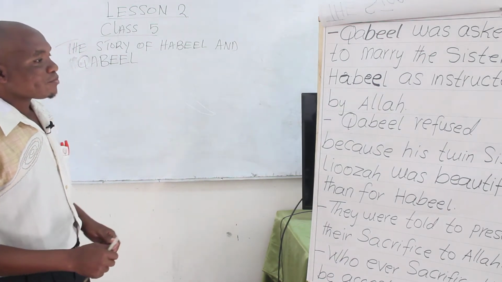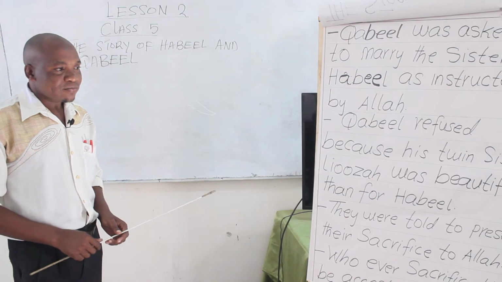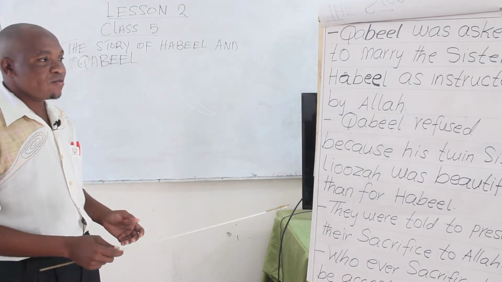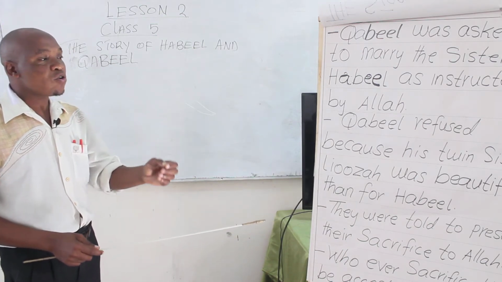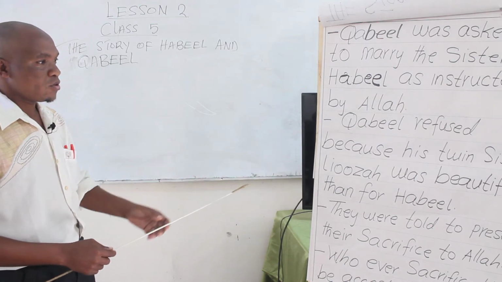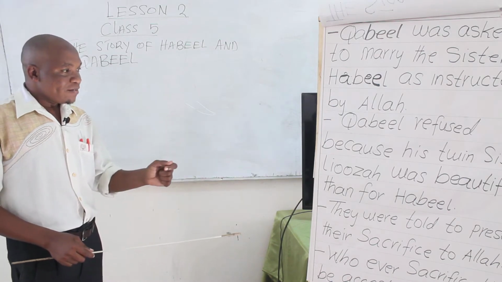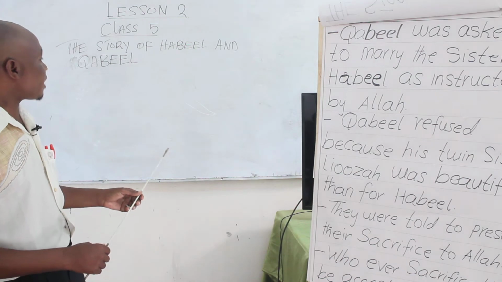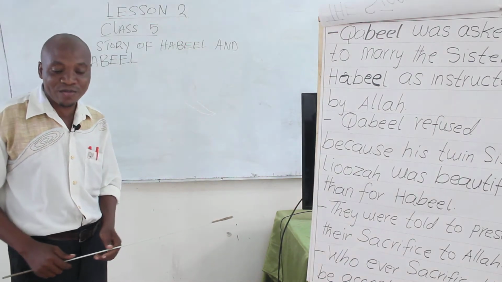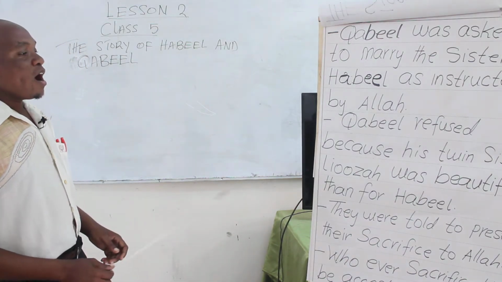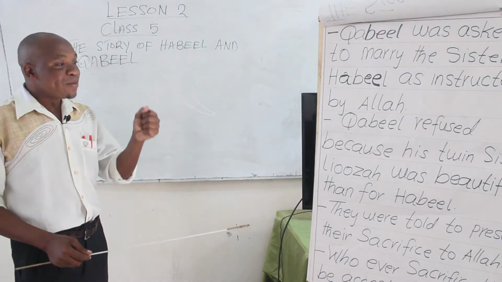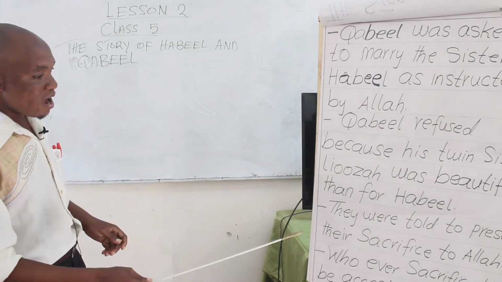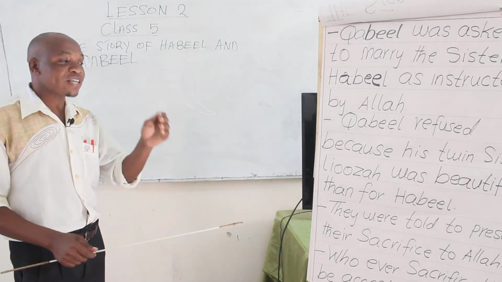Kabil was a farmer, while Habil was a shepherd. You know very well that a farmer grows things on the farm. So Kabil produced his crops and went to place them where they had been directed to keep their gifts. Habil chose the best gift he could give from his animals.